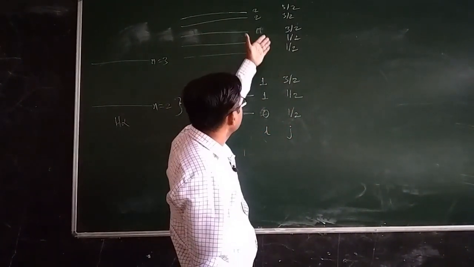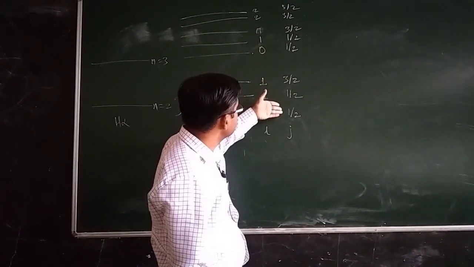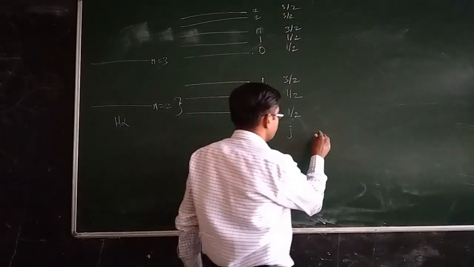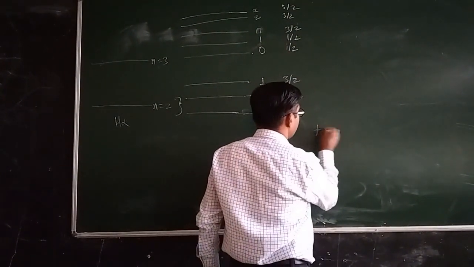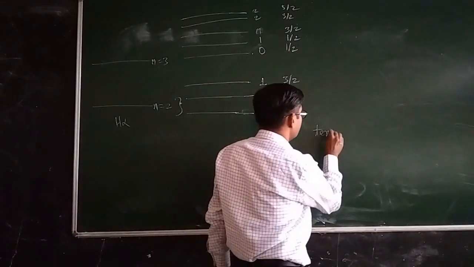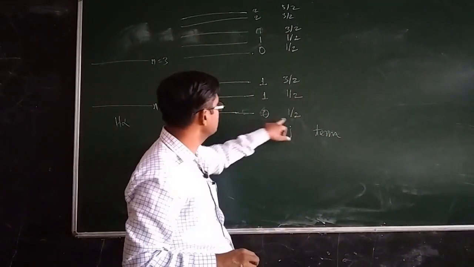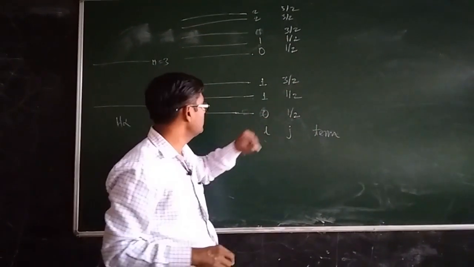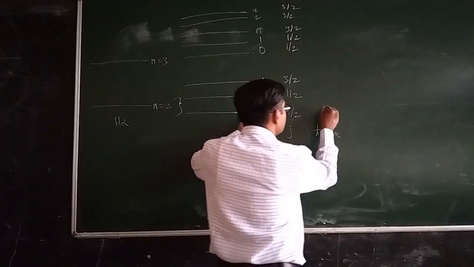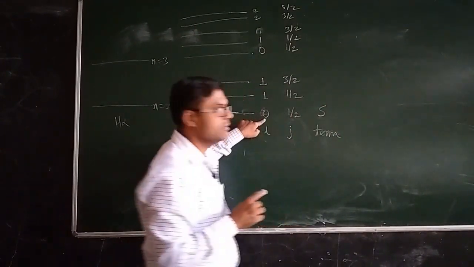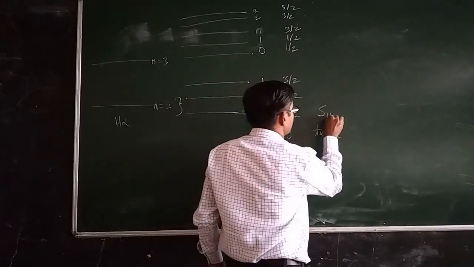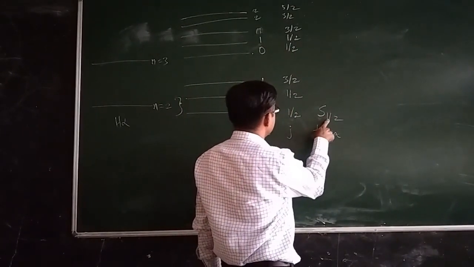So this particular representation is very confusing, so we will have another type of representation which is called the term value. So what is the term value actually? How will we represent this particular set of quantum numbers? We know that L equal to 0, how do we represent it? Yes, we represent it by the letter S and its j value is 1 by 2. So this energy level will be represented by S 1 by 2.